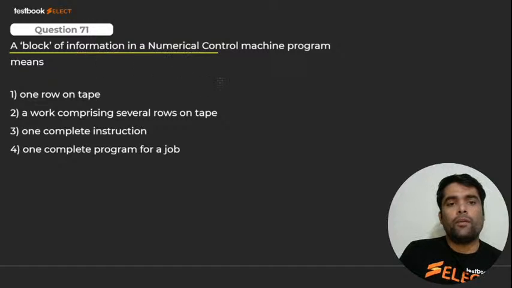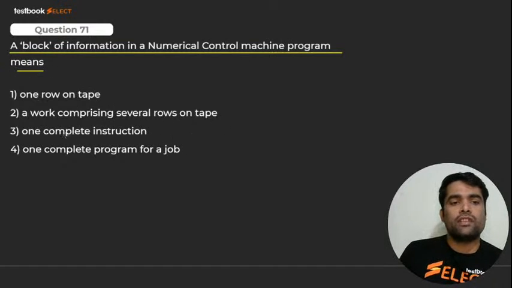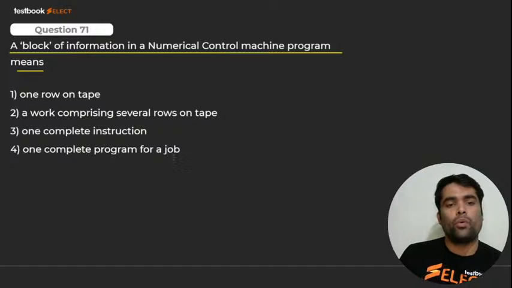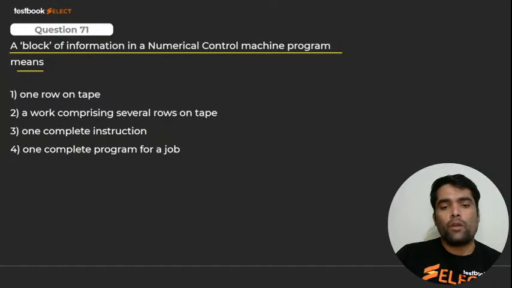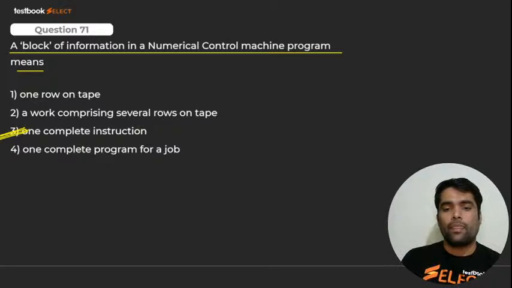A block of information in a numerical control program, machine program means, my dear, what? One row of tape, work comprising several rows in tape, one complete instruction, or one complete program of a job. Block means what, my dear? Blocks are nothing but meant for one complete instruction, you should know in case of numerical control machine. Very good. 3 is correct.